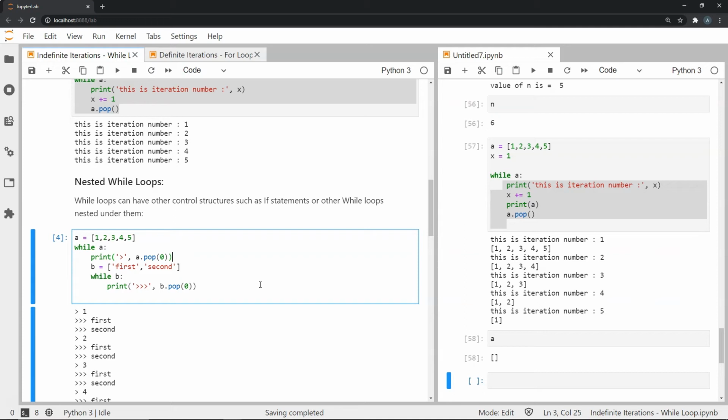So if you think of all of these loops, and we will even speak about for loops in another video. For loops again are a type of control structure. So all of these are control structures. While loops are control structures. For loops are control structures. If and else statements are control structures.